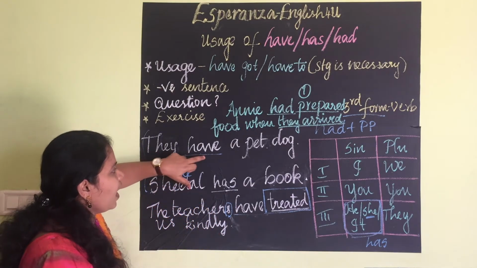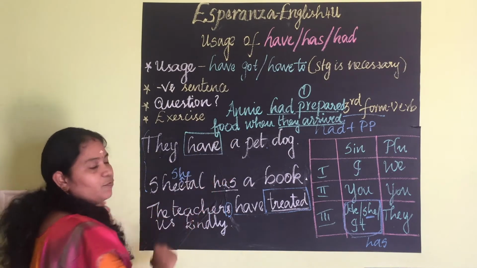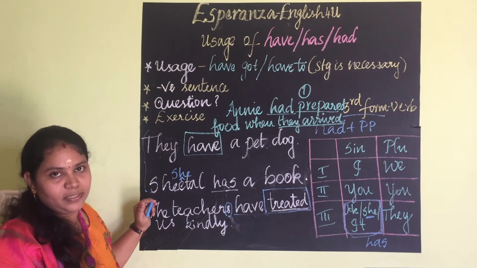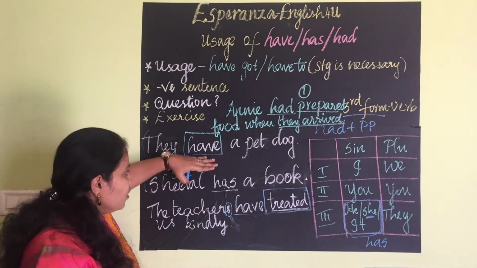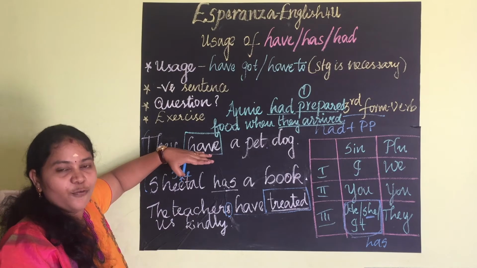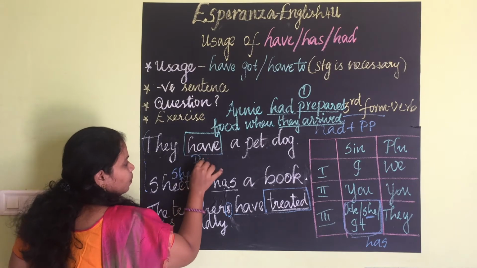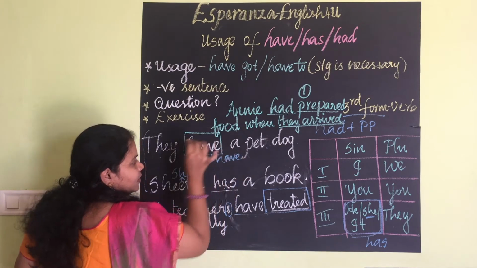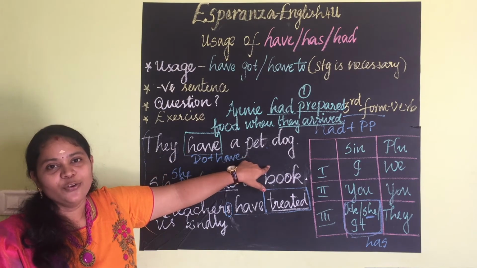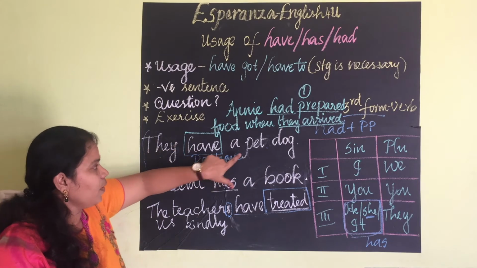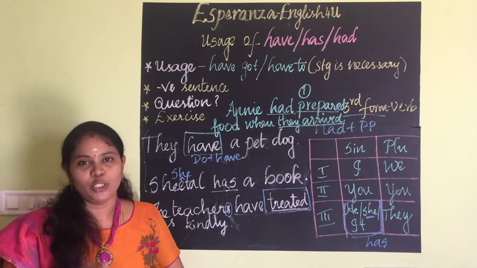From this, we can see how to frame questions. They have a pet dog. See, have. We don't have a verb here, that is, the past participle form is not there. I already taught you how to frame questions. If the verb is there, from the verb we have to frame the question. Here, it will be do plus have. Do form is hidden in the verb. So how to frame the question? Do they have a pet dog? This is the way to frame a question with have form verbs. This is for possessions.